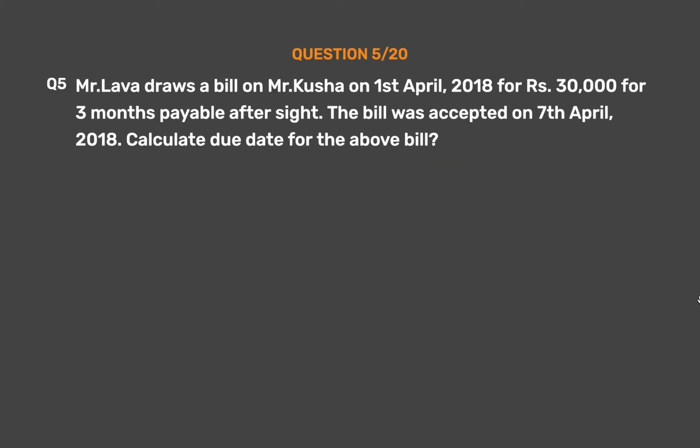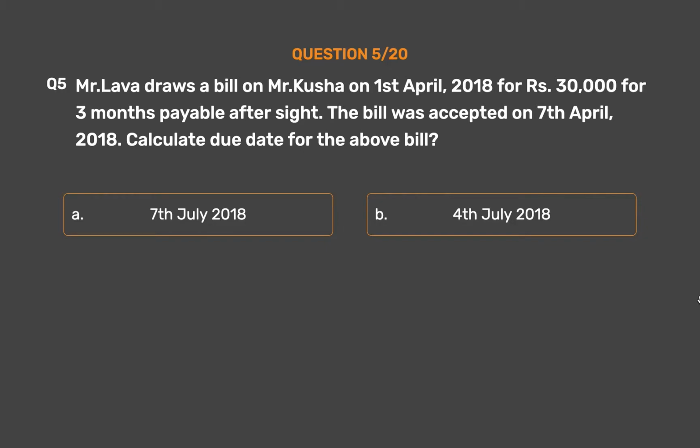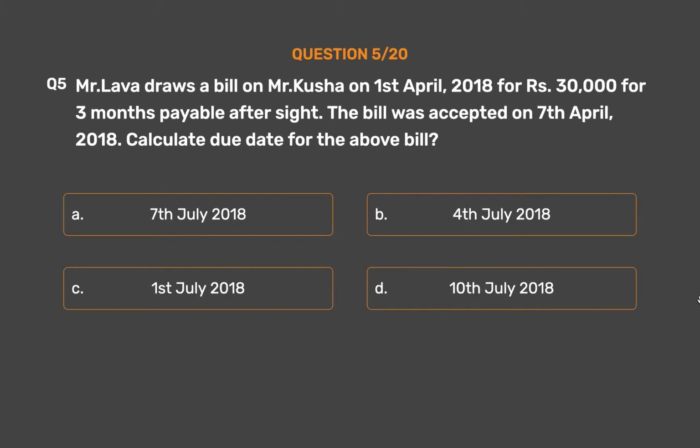Question number 5. Mr. Lava draws a bill on Mr. Kusha on 1st of April 2018 for 30,000 rupees for 3 months payable after sight. The bill was accepted on 7th of April 2018. Calculate the due date for the above bill. Option A. 7th of July 2018. Option B. 4th of July 2018. Option C. 1st of July 2018. Option D. 10th of July 2018.